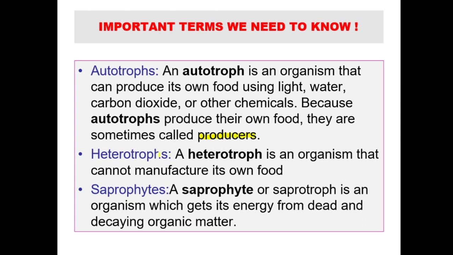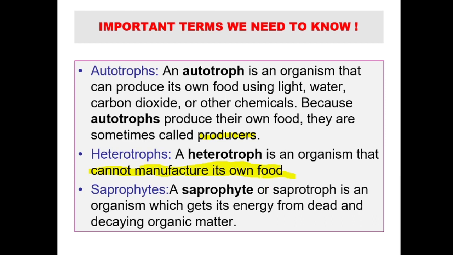Okay, next is heterotroph. Heterotroph is nothing but the opposite of autotroph. If autotrophs can produce their own food, heterotrophs cannot. So you see, it cannot manufacture its own food. So what will it do? Like us, we cannot manufacture our own food, right? We cannot perform photosynthesis. So what do we do? We depend on autotrophs, directly or indirectly.